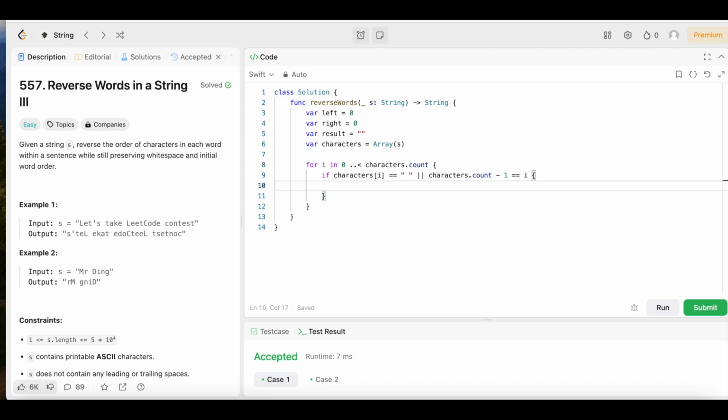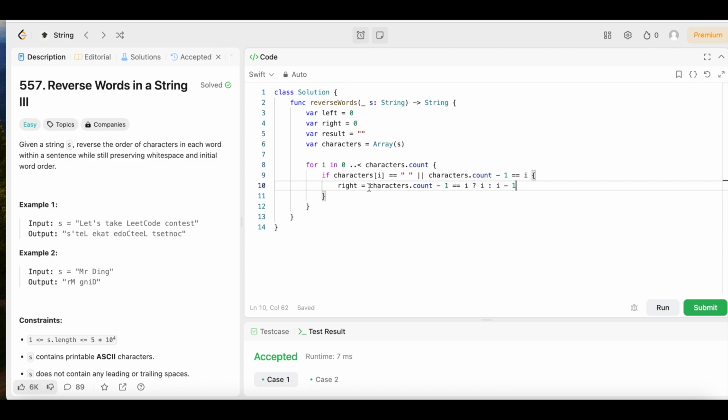What we are going to do is right equals characters dot count -1 equal sign I. Then we're going to do the question mark and we're going to say I colon I -1.